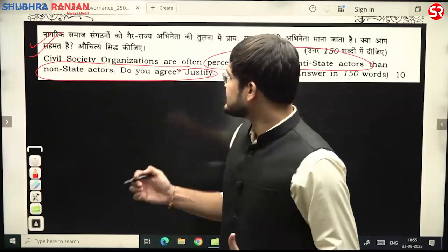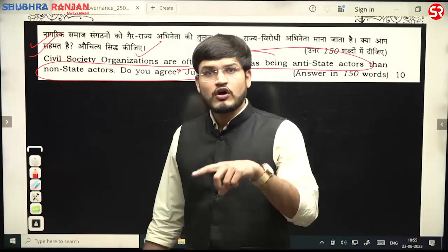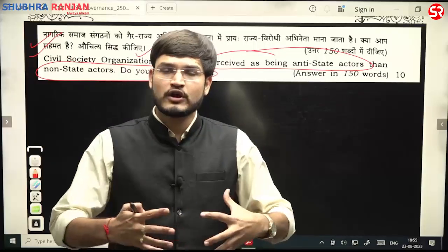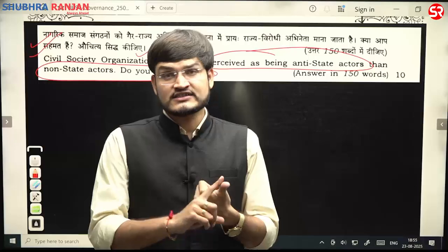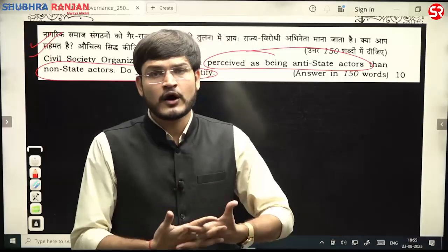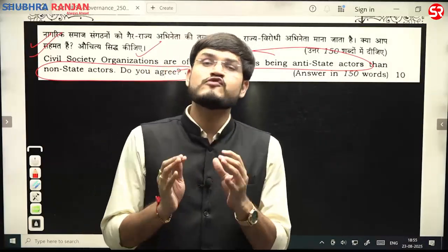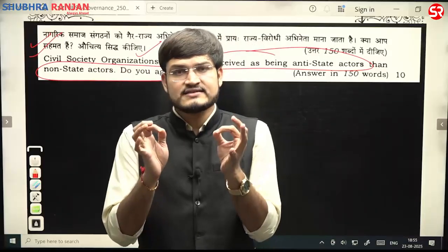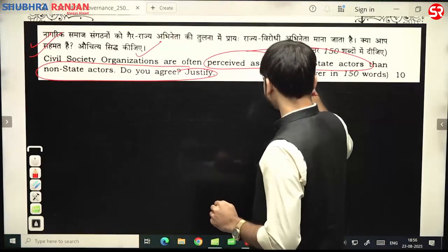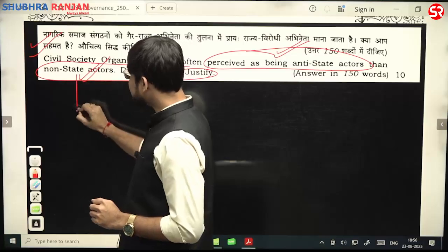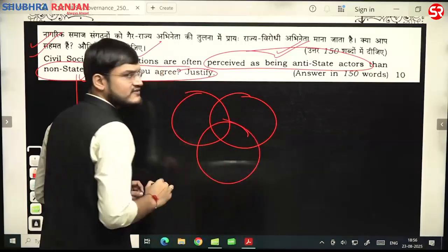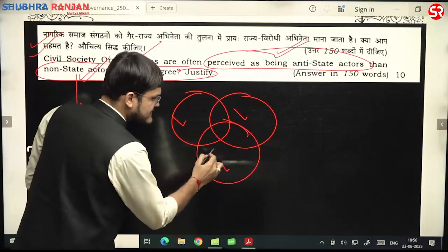Now, with respect to civil society organizations, we have already talked in the topic of NGOs, and we have said that multiple problems have been there with respect to these CSOs, and we have seen the funding constraint has been there. Thereby, the Ministry of Home Affairs has brought various kinds of reforms in the Foreign Contribution Regulation Act, and the Ministry of Home Affairs says that there is a doubt on their genuineness. There is a doubt on their genuineness. And thereby this particular aspect has been asked, that is non-state actor. We have seen that there is the state, the market, and then the civil society organization. So what comes outside of these? CSO.